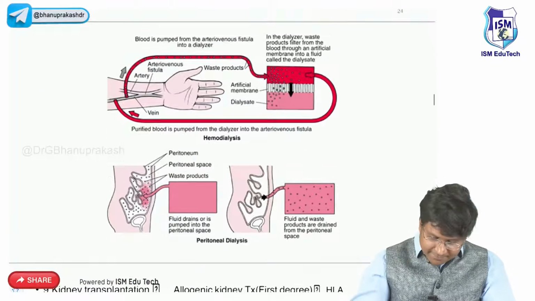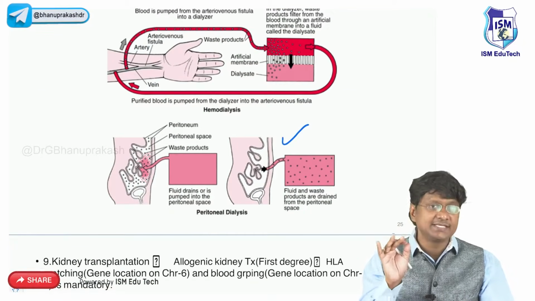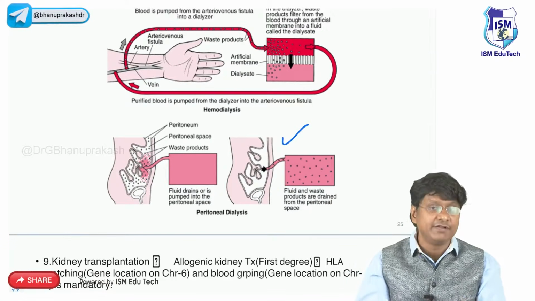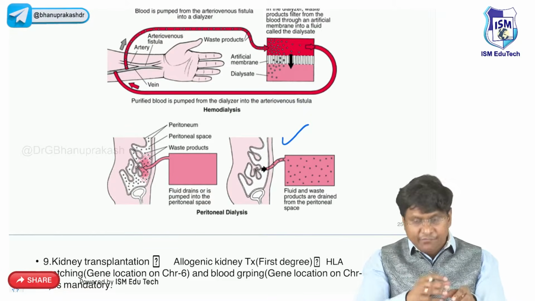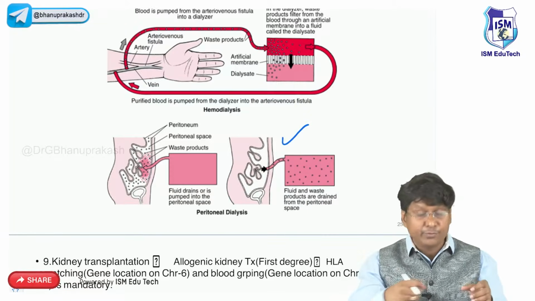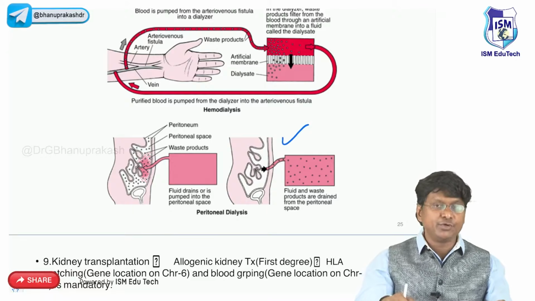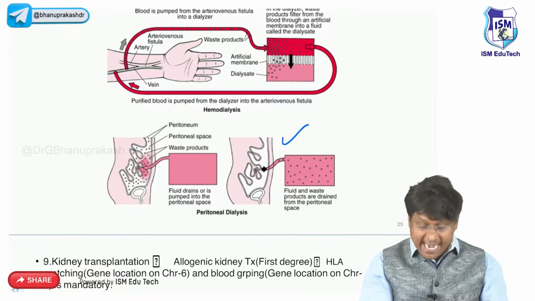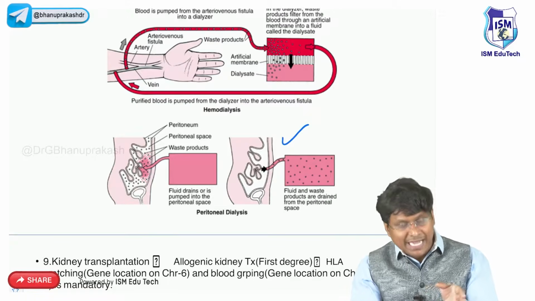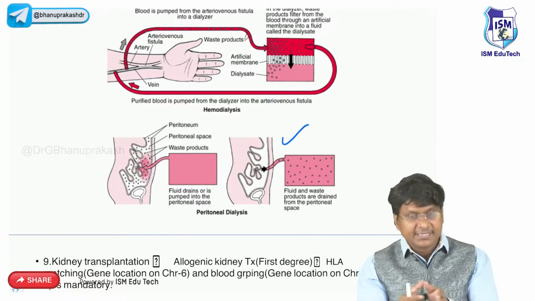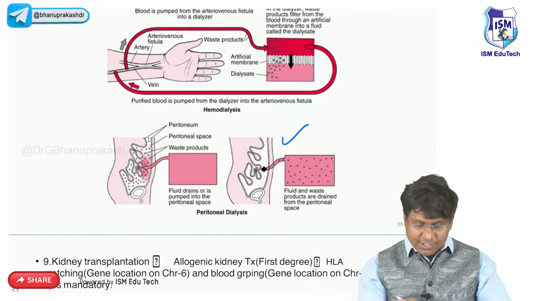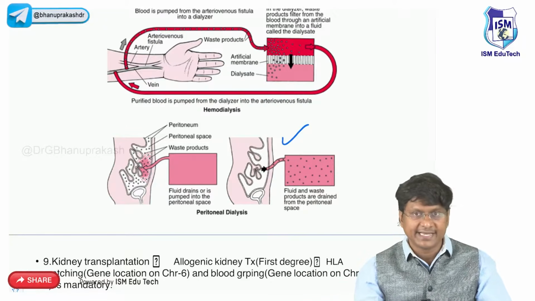And in case of peritoneal dialysis, remember what is the membrane which is being used? The peritoneum itself will be used as a membrane for removing the impurities. Actually, the peritoneum is filled with the dextrose solution, and into this dextrose solution, across the peritoneal membrane, the impurities will get added, and this dextrose solution is then removed. Okay, so that is peritoneal dialysis.